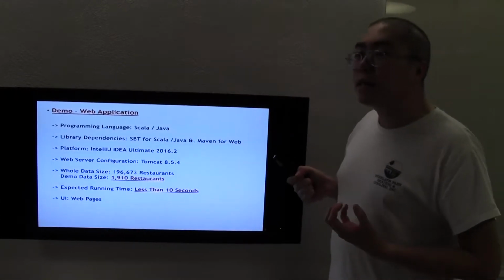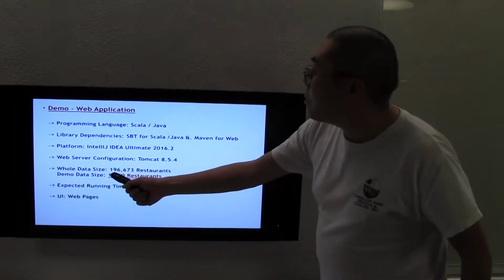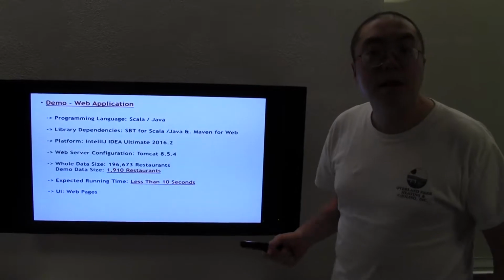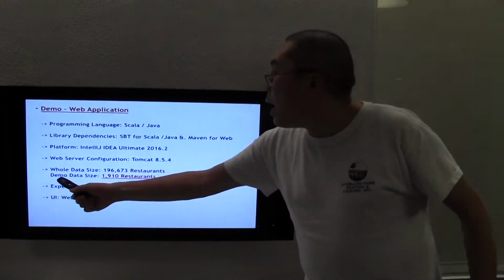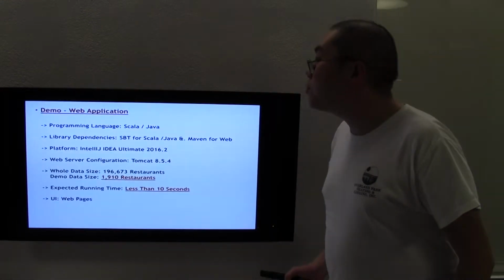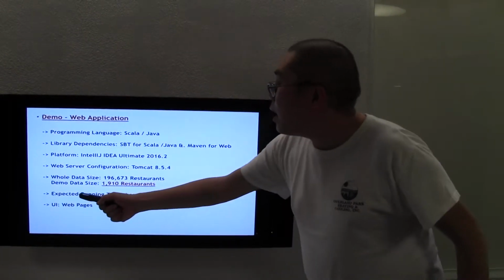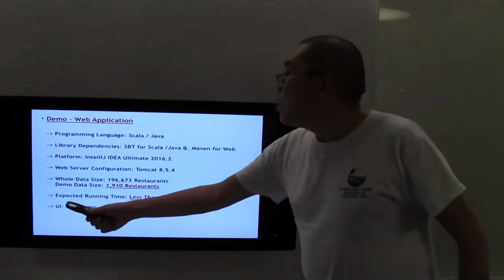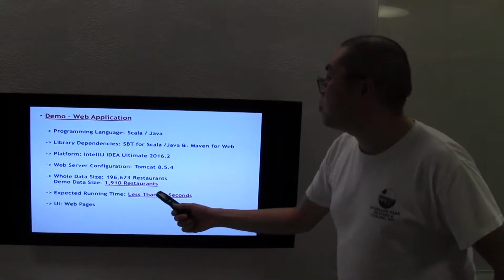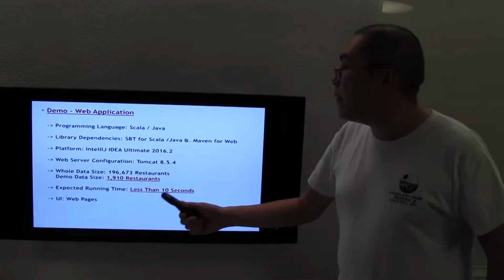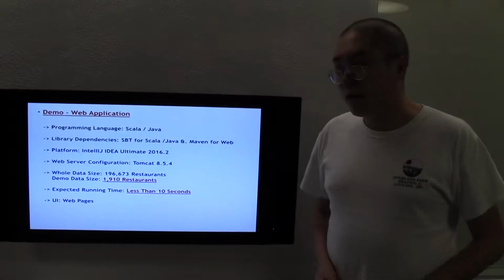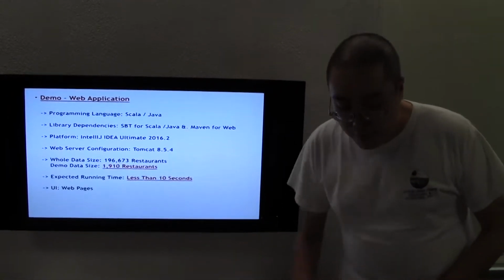Our original data set contains about 200K restaurants. It's too big for today. So our demo data size will be about 2K restaurants. It's fair enough because our algorithm is very fast. We expect the running time to be less than 10 seconds. And then we use Webpack as our UI. Okay, let me show a demo for you.